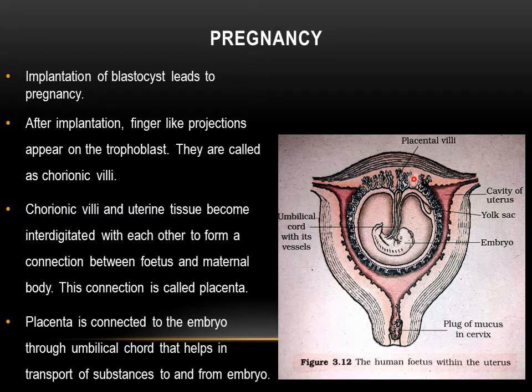Substances like gases, nutrients and waste are getting exchanged between the mother's uterus as well as the embryo through the umbilical cord. So umbilical cord connects the placenta with the embryo. So the mark which is present after the umbilical cord is our belly button.